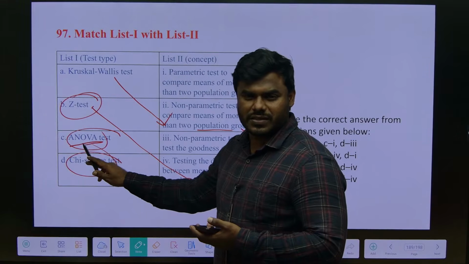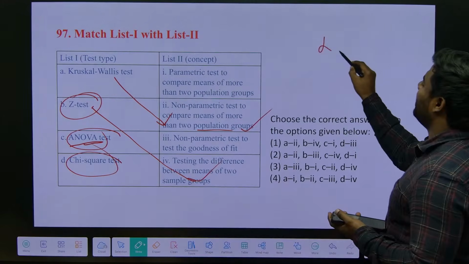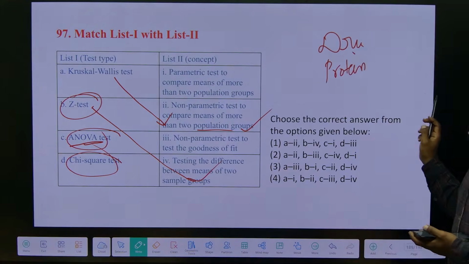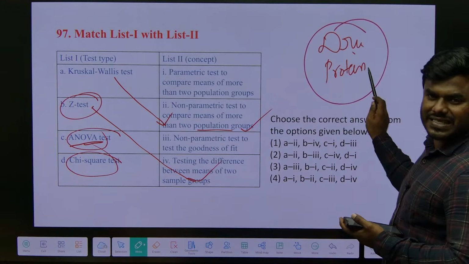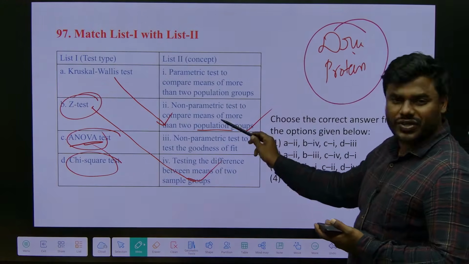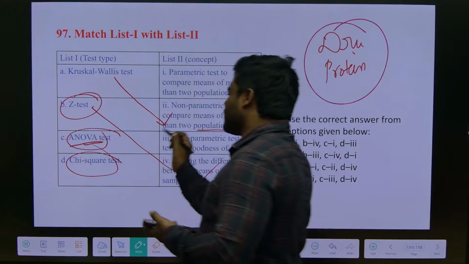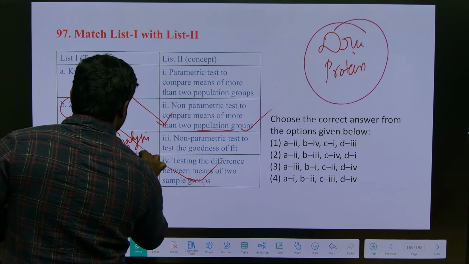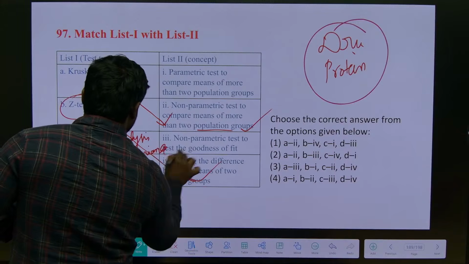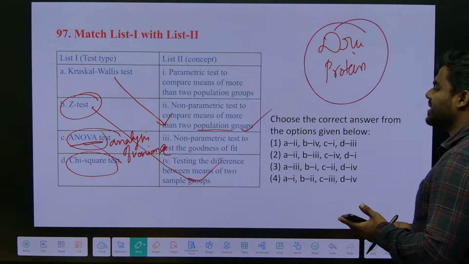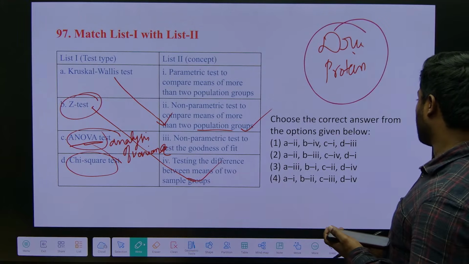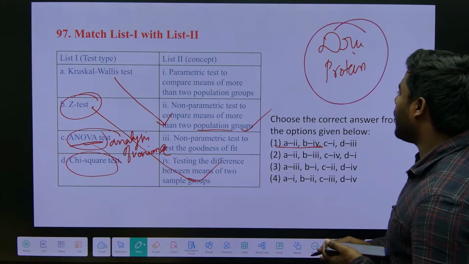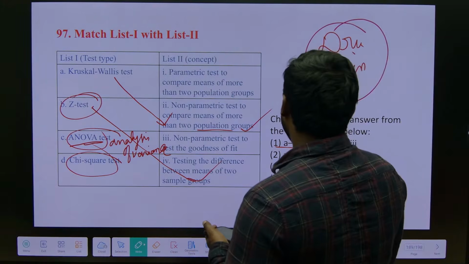Analysis of variance. Right. We can use it in drug analysis. We can use it in protein analysis also. These are all statistical tests used to measure differences, right? So you just remember ANOVA is analysis of variance. What is the most appropriate answer here? Option A will be the t test. B will be Z test, we use it to calculate the mean. ANOVA, analysis of variance it is.